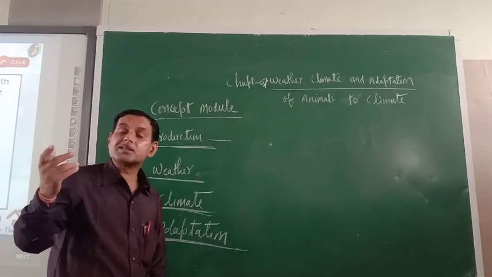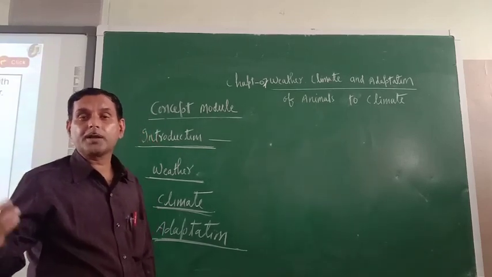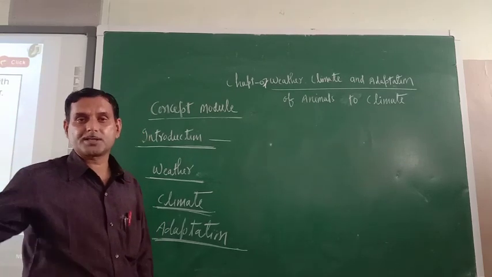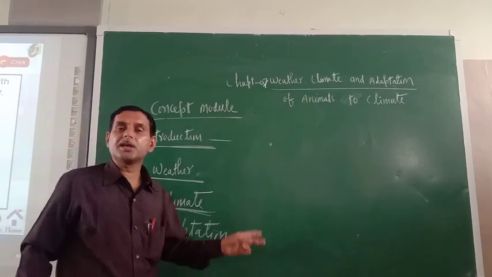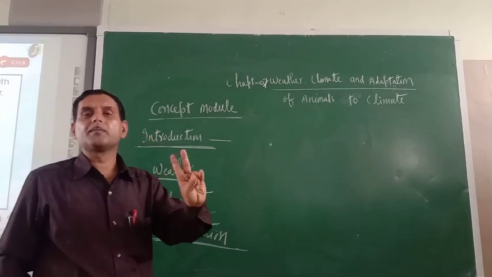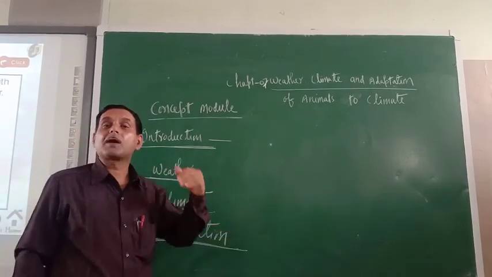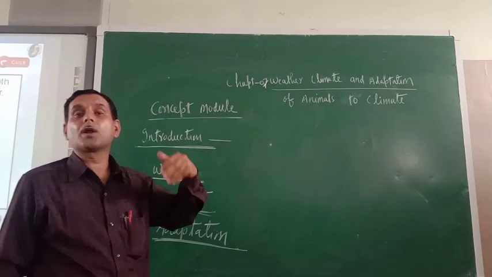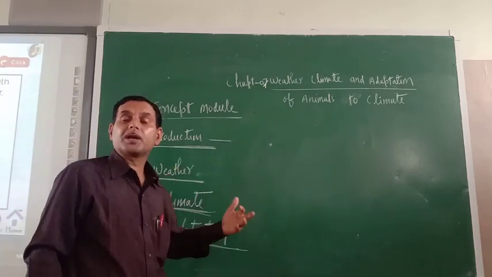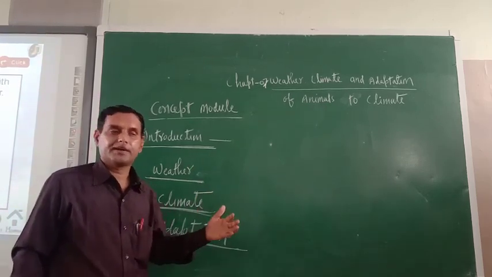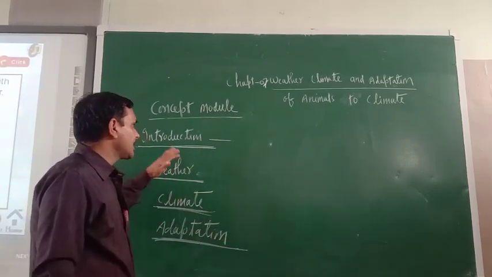What are the features in the elephant's body because of which it survives in the tropical rainforest region? Basically two animals have been given as typical examples: the polar bear for the polar region, and the elephant for the tropical rainforest region. One by one we will discuss.